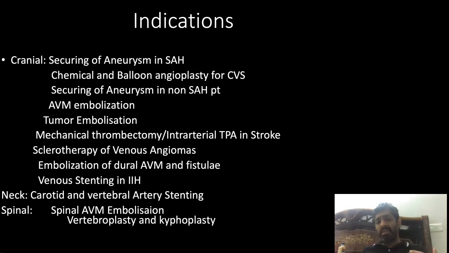I will say that every day I am going to find a new indication in the neurointervention lab, and sometimes you are assisting bleedings of other specialties as well, like for angiofibromas of ENT you are embolizing the tumor. Sometimes with a bronchial artery bleed, you are helping in glue embolization of those vessels which are bleeding acutely. So sometimes in emergency it's life saving as well, but it throws many challenges to the anesthetist in terms of remote location.